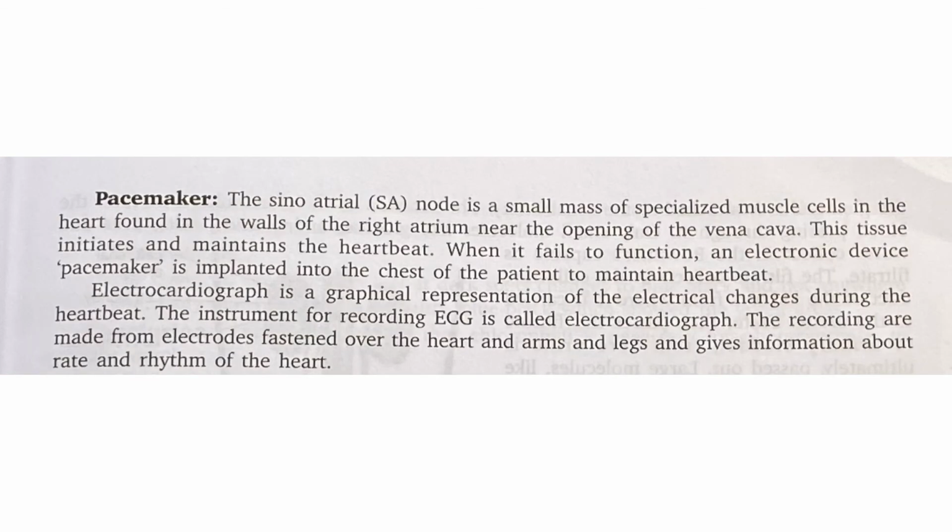Next is pacemaker. The sinoatrial node is a small mass of specialized muscle cells in the heart found in the walls of right atrium near the opening of the vena cava. This tissue initiates and maintains the heartbeat. When it fails to function, an electronic device, pacemaker, is implanted into the chest of the patient to maintain the heartbeat. So what is a pacemaker? It is a device that helps in maintaining the heartbeat, and naturally the sinoatrial node maintains the heartbeat. But when it fails to function, pacemaker is used.